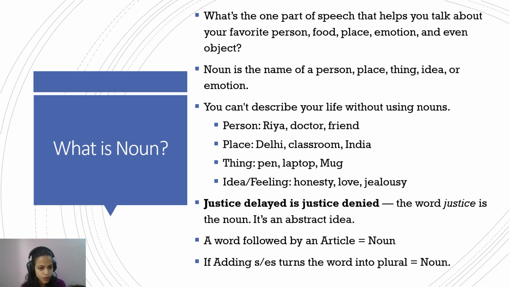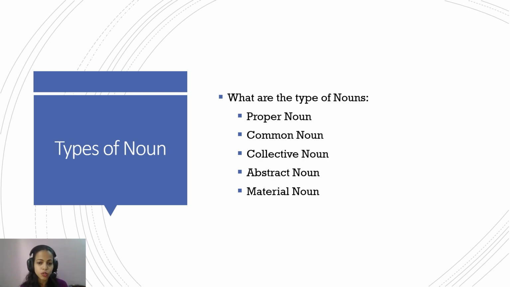There are two identifications that may help you to identify a noun in a sentence. If a word is followed by an article, a and the, which are called articles, it is a noun. If you add s or es to a word and it turns into a plural, again, that word is a noun. Now let's see what the different types of noun are. It's easier to identify nouns if you know their types, and it is very easy to identify them by the name of the noun itself.